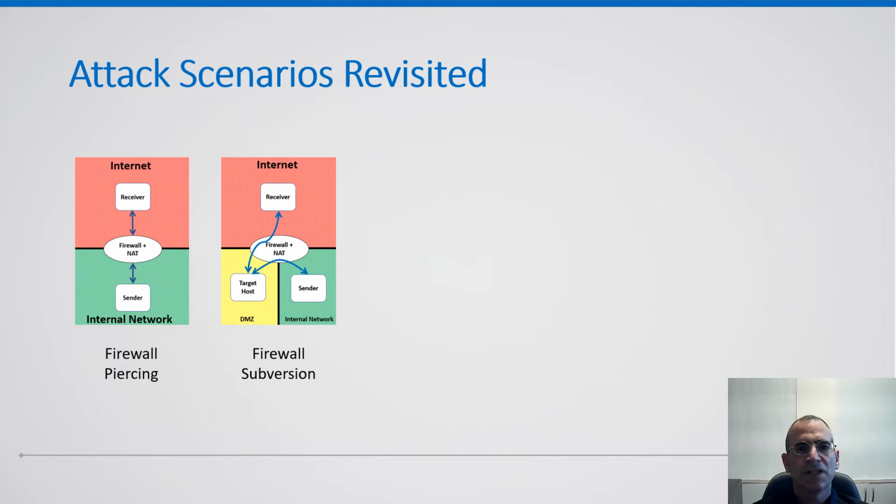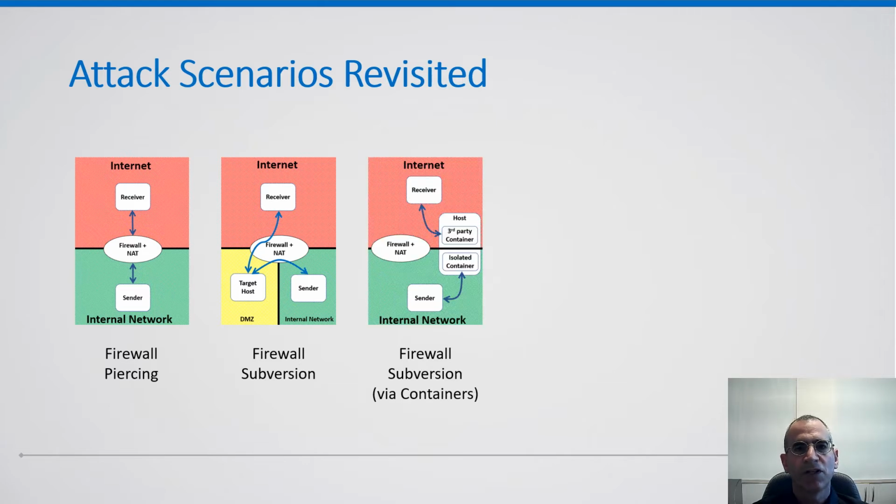In a firewall subversion scenario, the pivot host is the DMZ server, which may be a macOS server exposing an external application over QUIC to the internet, for example, a production application, and an internal application over QUIC to the isolated network, for example, the staging environment for the application's next version. Again, the sender and receiver establish a covert channel through this DMZ host, even though they access different applications and different ports.